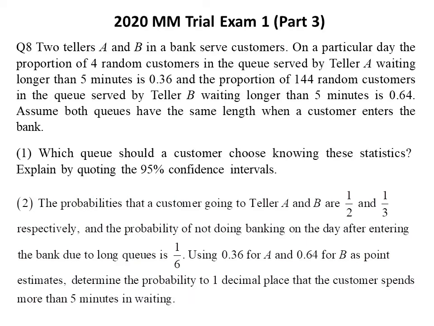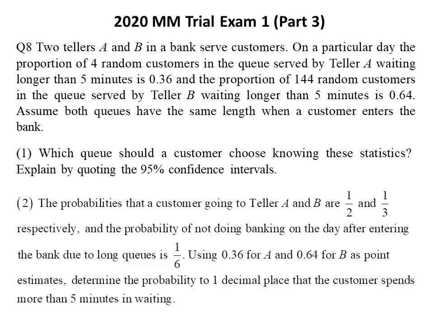One day, the proportion of 144 random customers in the queue served by teller A waiting longer than 5 minutes is 0.36, and the proportion of 144 random customers in the queue served by teller B waiting longer than 5 minutes is 0.64. Assume both queues have the same length when a customer enters the bank.